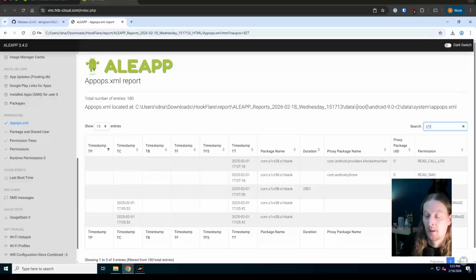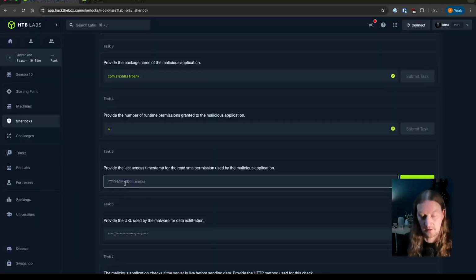So there's the read and the write, the external storage, the toast window, which is like a pop-up, a notification, read SMS, and read call log. So again, building our time up here, we know when the smishing text first came in. We know when the application was downloaded, and we know when the permissions were granted and when they were last used. So we're really being able to build this up now. You can copy that in.